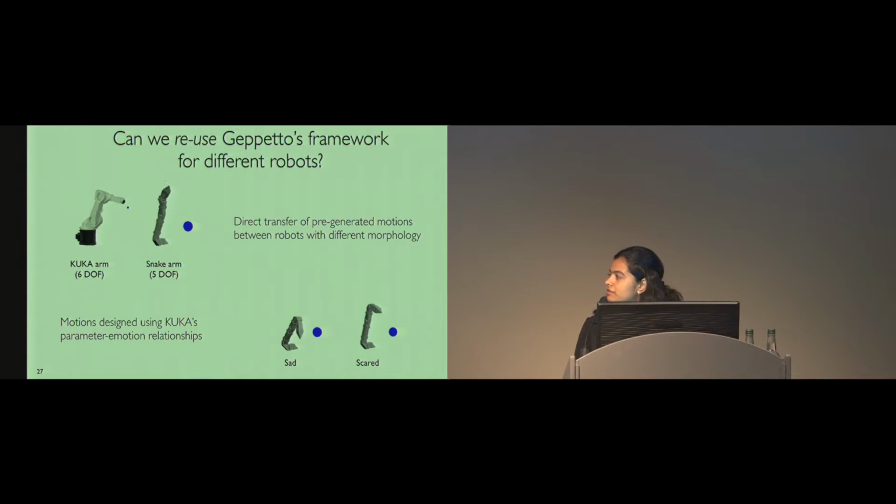We also used the data-driven information from the KUKA robot arm, these are the parameter curves, to edit the parameters and create motions for the snake arm. And we see that this also worked reasonably well. However, such reuse of data-driven information for design across different robots really depends upon how different the robots are and the underlying motion parameterization. For instance, we would not be able to use the data-driven information that we obtained from our quadruped robot to design motions for a hexaped robot because of the 2 extra legs of the hexaped robot. We wouldn't know what to do with the extra legs.